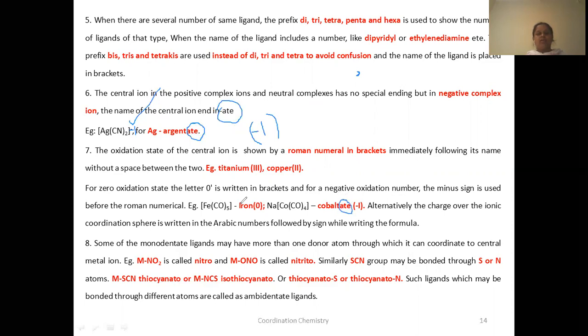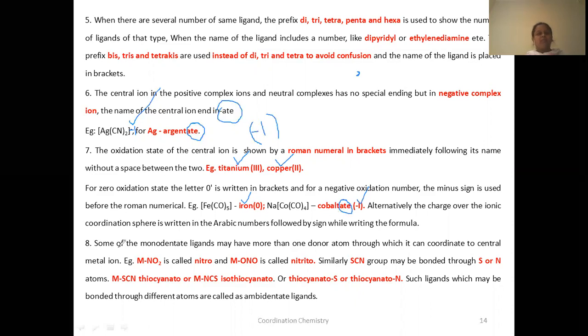If it is neutral or positive, nothing is required, just name it. See here, +3 and +2 are positive. Only in the case of negative charge, here -1, do you end the name of cobalt with -ate. The name becomes cobaltate.